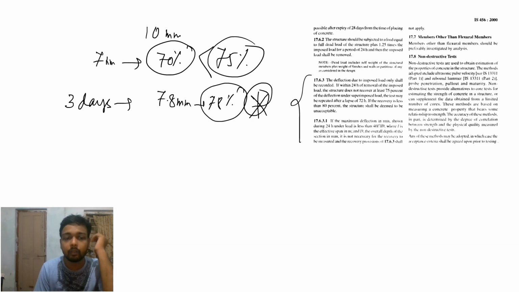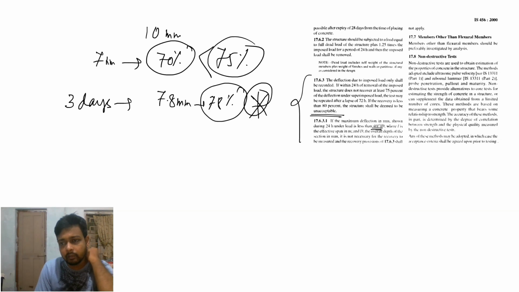That is why they wrote here that the structure shall be deemed to be unacceptable. If the maximum deflection is less than 40 L square by D, it is not necessary to reject. These are things asked in questions.